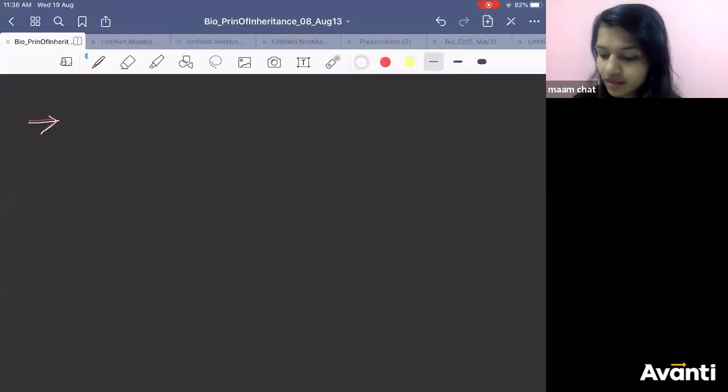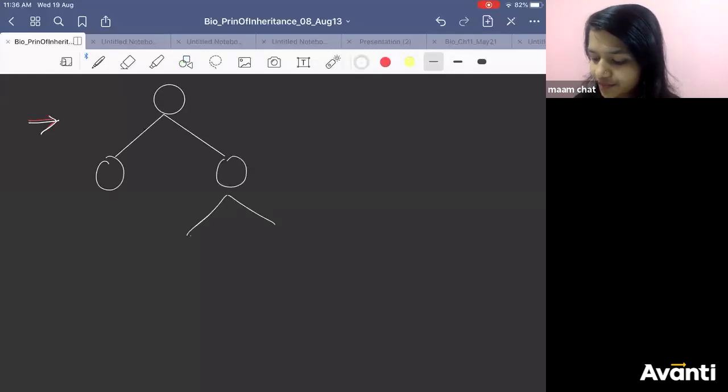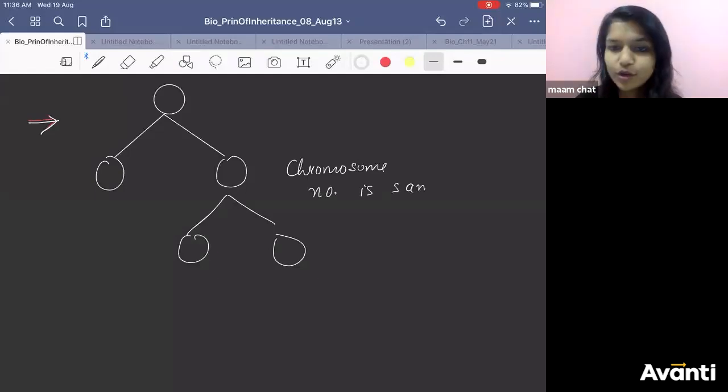First point. What is the first point? Generation after generation, chromosome number is the same. Yes or not? If you are considering one species, chromosome number will be the same. Go for the second point.